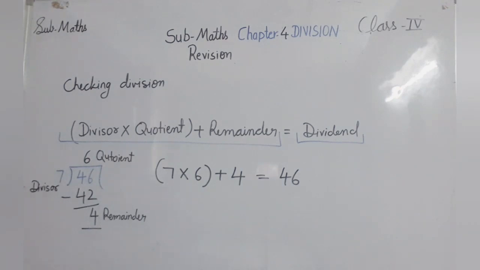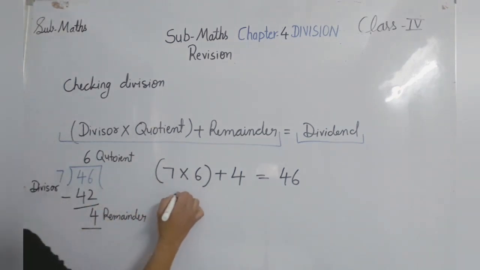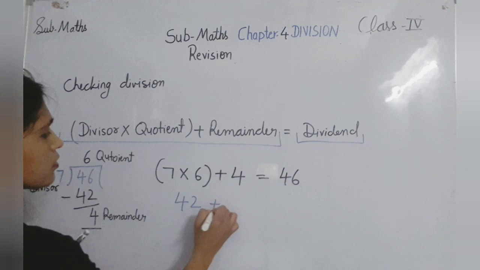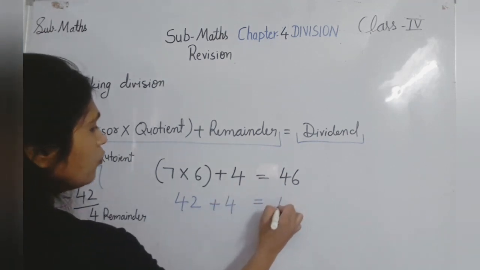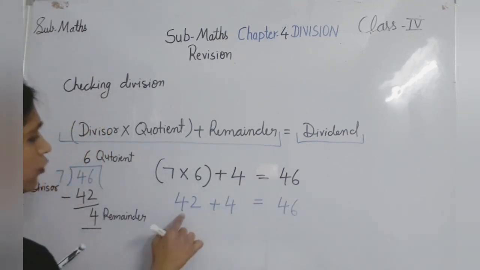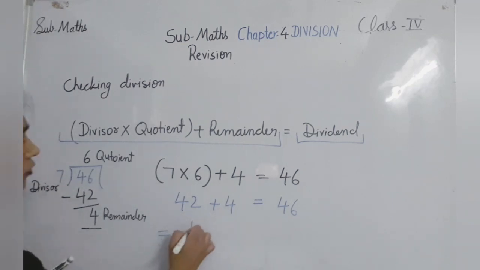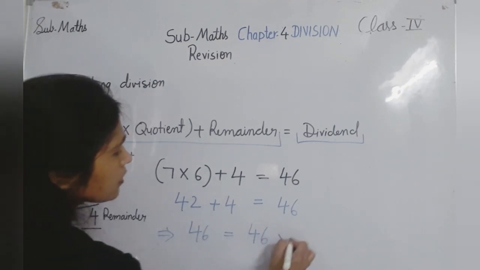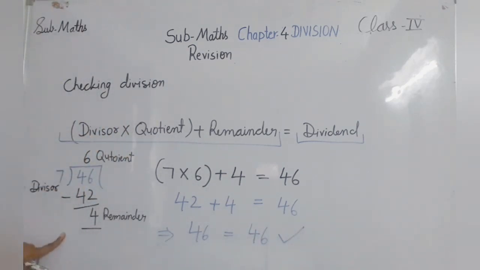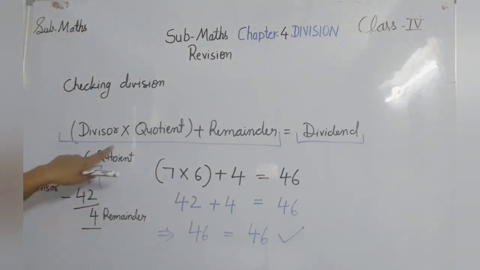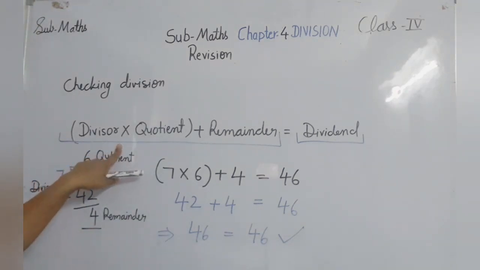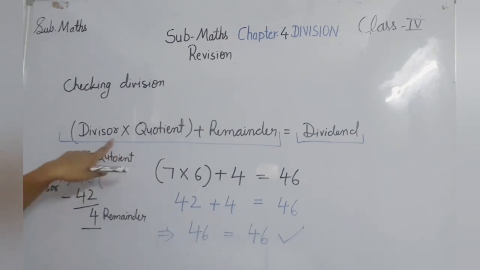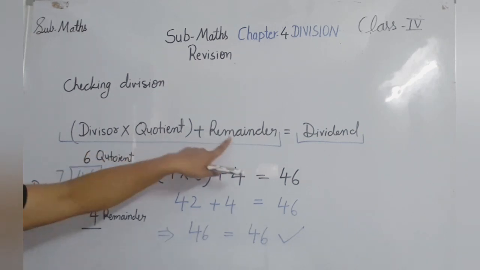So now let's check it. Is it correct or not? 7 6s are 42, plus 4 is equal to 46. So 42 plus 4, you will get 46. 46 is equal to 46. It means the division is correct. Clear? So this is the formula to check whether the division is correct or not. What is the formula? Divisor multiplied by quotient plus remainder.